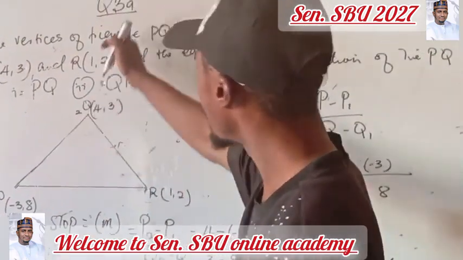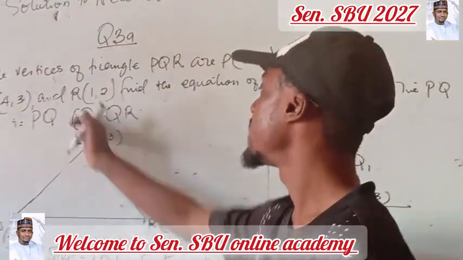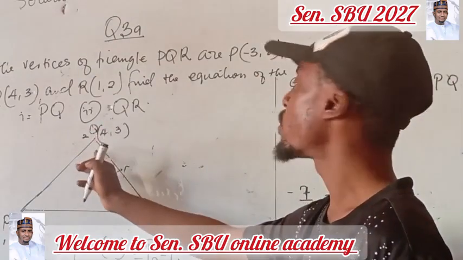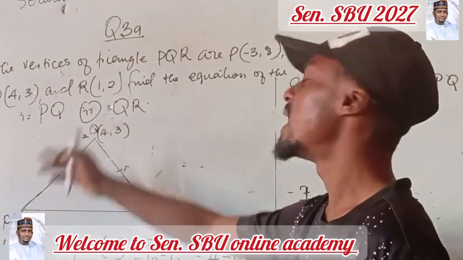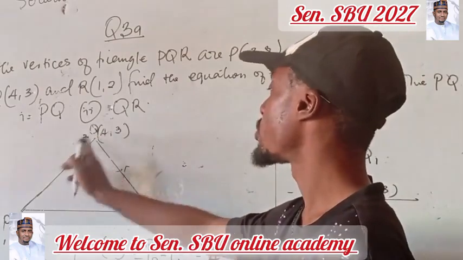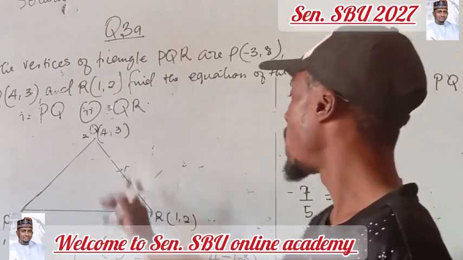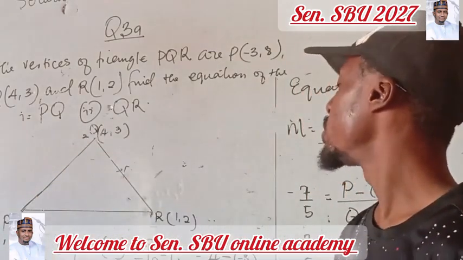Now, when we talk of vertex, if you have a triangle like this, the points where two lines meet, the point of intersection of the lines, is known as the vertex. That means we have vertex 1, vertex 2, and vertex 3. We name them P, Q, R. Now, on to the solution.